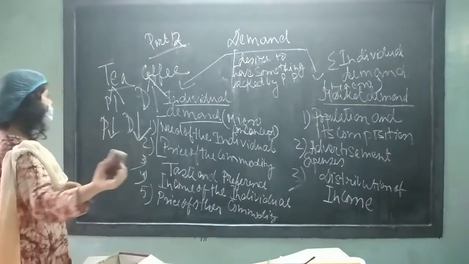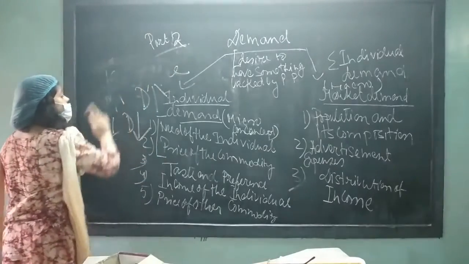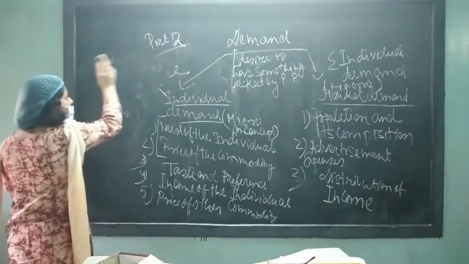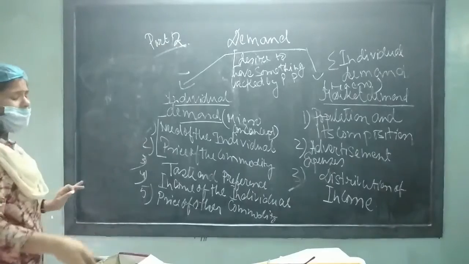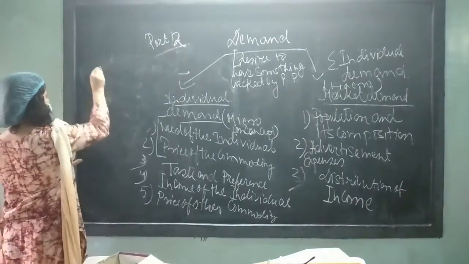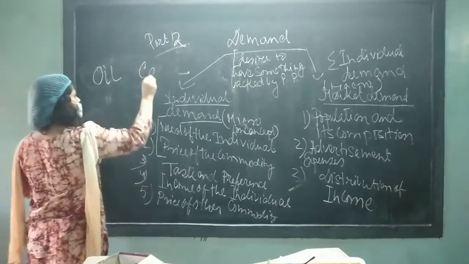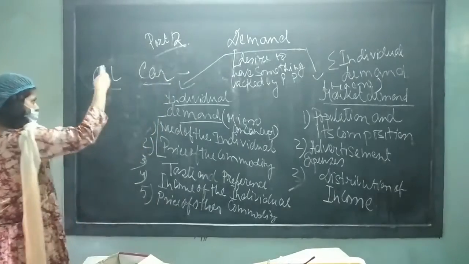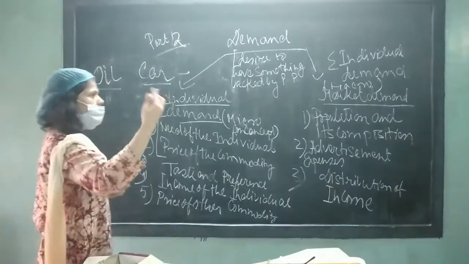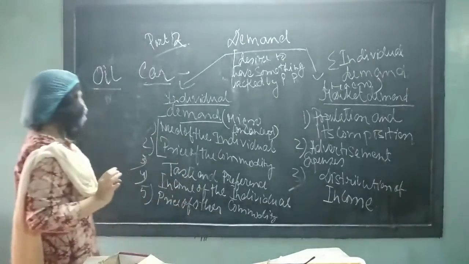Now tea and coffee, as I said, are substitute products. Now see oil and car. Right now, what is happening? Petrol has crossed 100 rupees per liter.